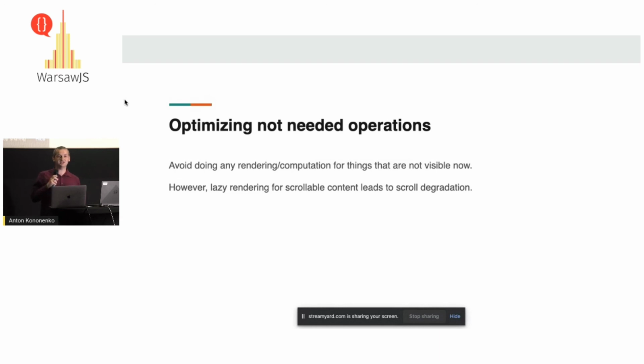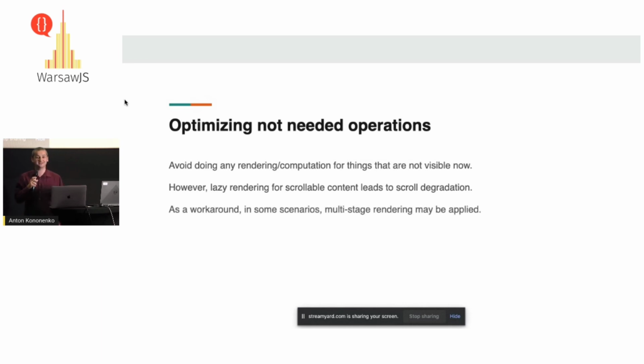So the question to everyone here, does anyone know what we can do to fix this scroll degradation? Does anyone know? Pagination. Well, that can be applied. Prize for this young guy. Who was this? Anya will give you a prize.